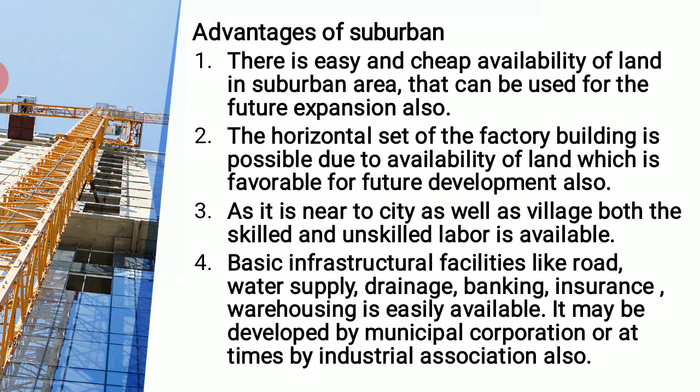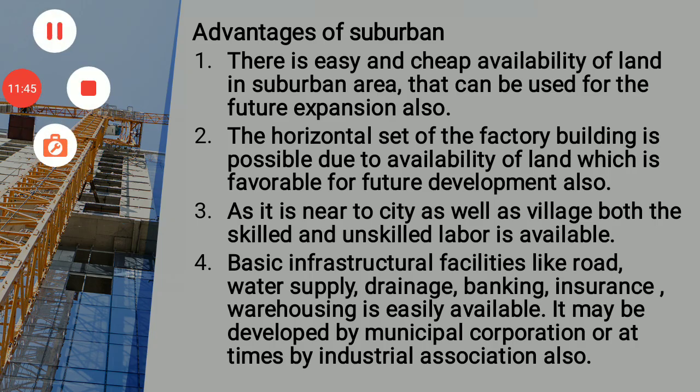So that's the first one. Number two, the horizontal setup of factory building is possible due to availability of land, which is favorable for future development also. The horizontal set of factory means because the land is available in plenty, better than what we get somewhere in the city area.